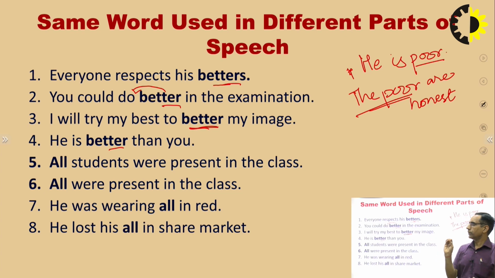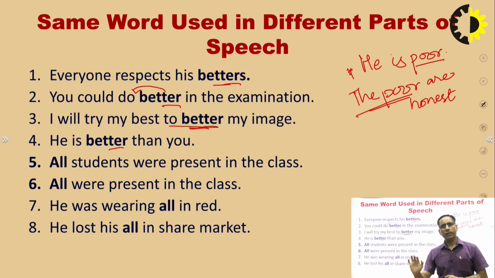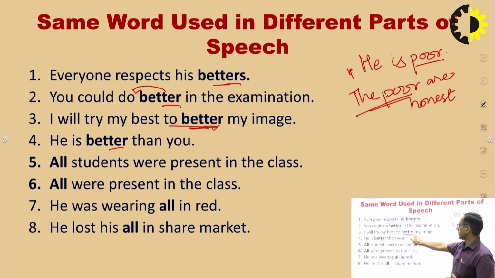And for the knowledge of the students, I can share that there are different types of verbs, but one type is the finite verb and the non-finite verb. A finite verb is one that is affected by the tense. Whenever we change the subject or the tense, these verbs are affected. But whenever they are not affected, they are known as non-finite verbs. Non-finite verbs are basically three: participle, gerund and infinitive. So this is the infinitive. Whenever we write to plus verb first form, this is known as the infinitive, a non-finite verb, but basically it is a verb. We are not going in depth into finite and non-finite, but we should know that this is a verb.